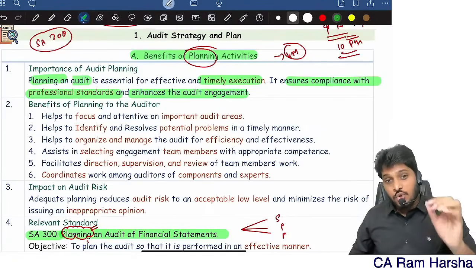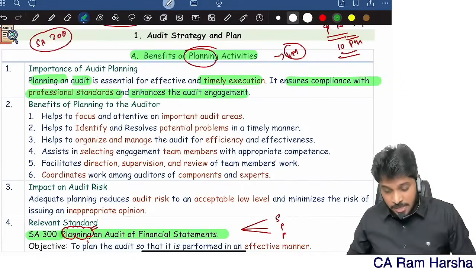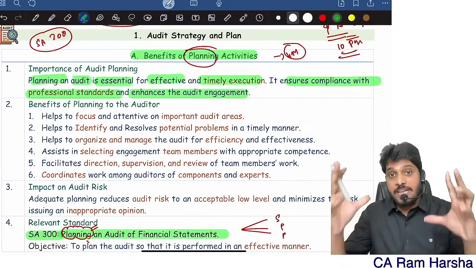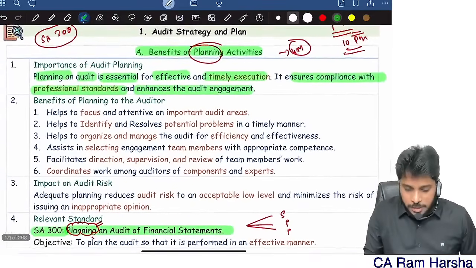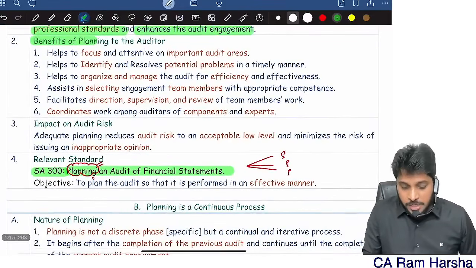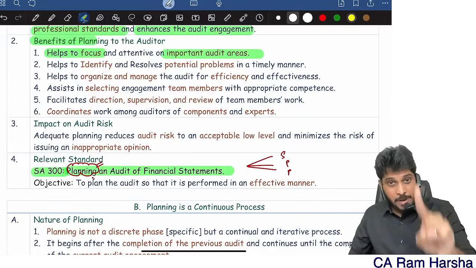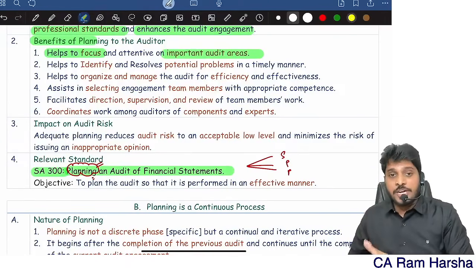Planning ensures you comply with various auditing standards. Planning will help you to effectively and efficiently do a timely execution. So that is the importance. Benefits: it helps you to focus on important areas. Audit planning benefits the auditor to focus on important areas.